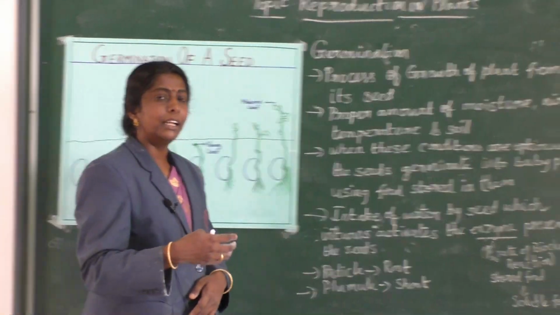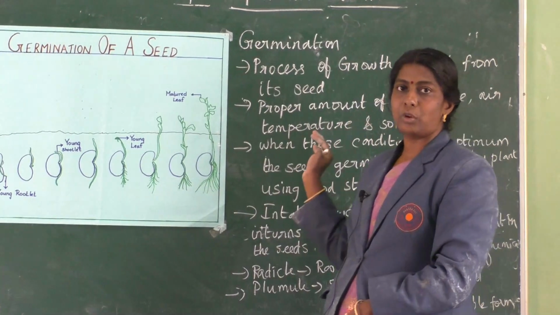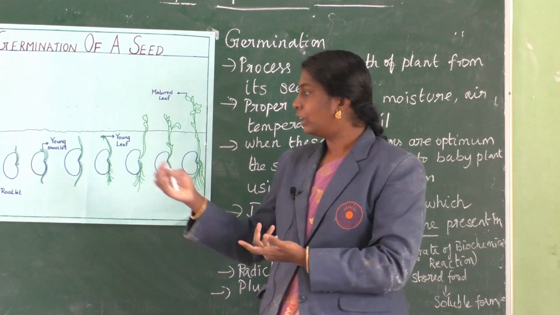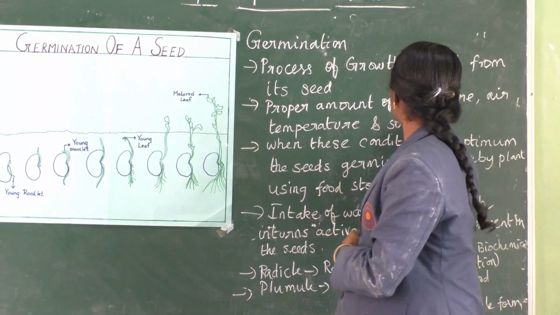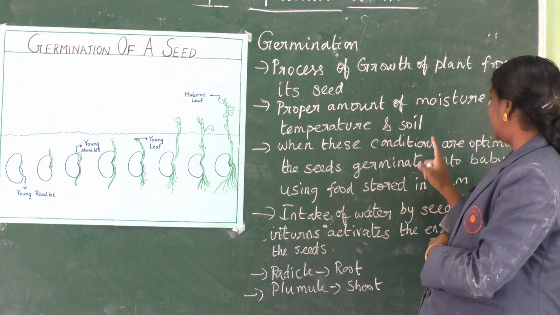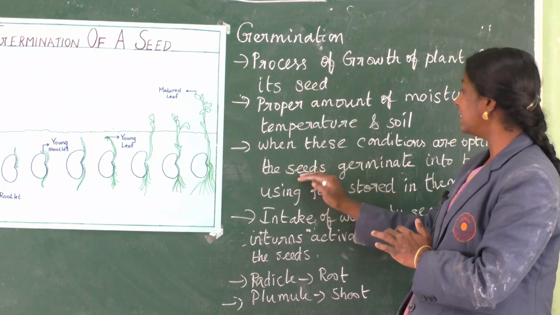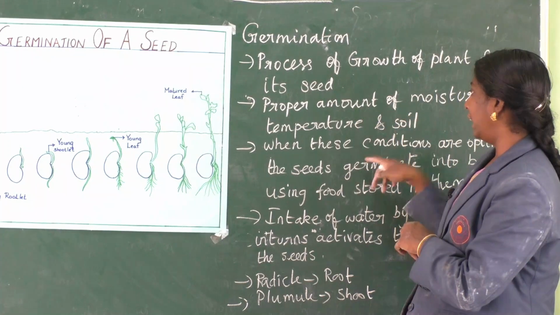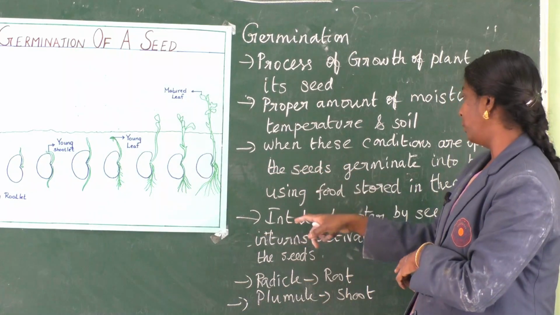It grows only if it is provided with proper moisture, air, warmth and temperature in the soil. Only if all those things are provided can they give you a new plant. They gain the potential to give you a new plant. When these conditions are optimum, then the seeds germinate. Only then does it grow into a new plantlet.